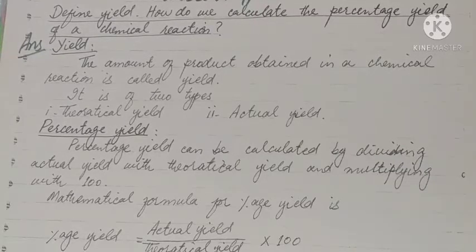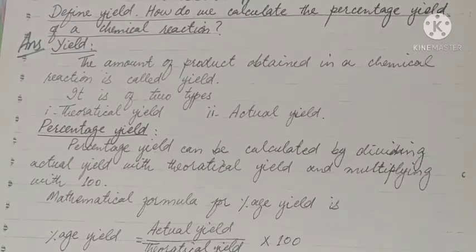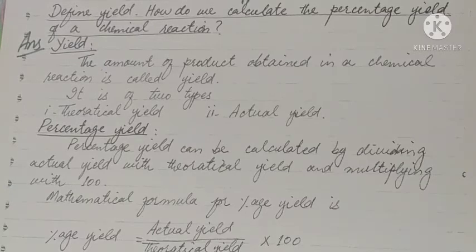Question number 24 of the exercise of chapter number 1. Define yield. How do we calculate the percentage yield of a chemical reaction? Yield: the amount of product obtained in a chemical reaction is called yield. The amount of required product which is obtained in a chemical reaction is called yield.